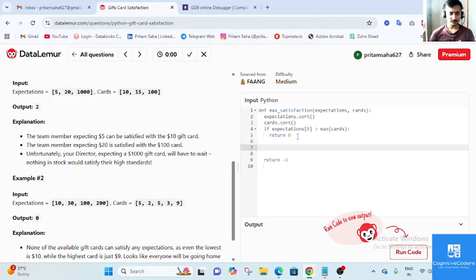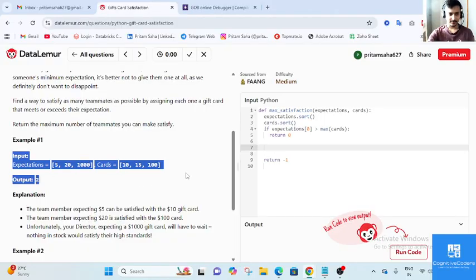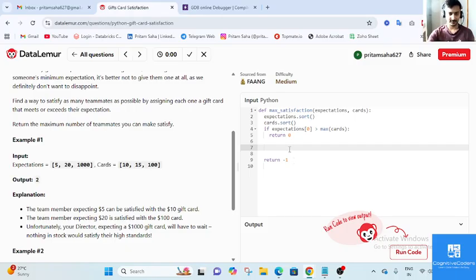Okay, so now one condition is satisfied, when all the things come 0. No employees are satisfied with the card value. Now we will come to this type of example, when we have a few employees who have a satisfaction value.